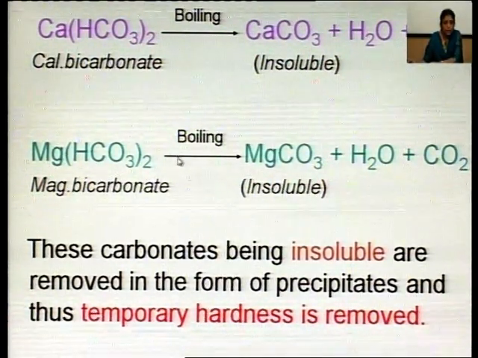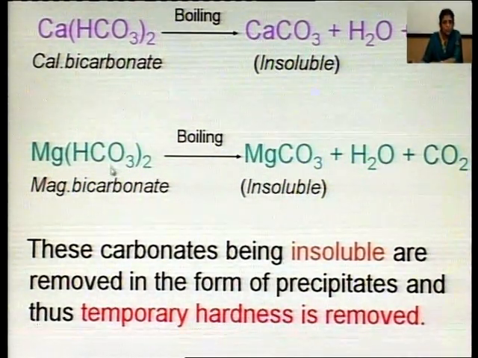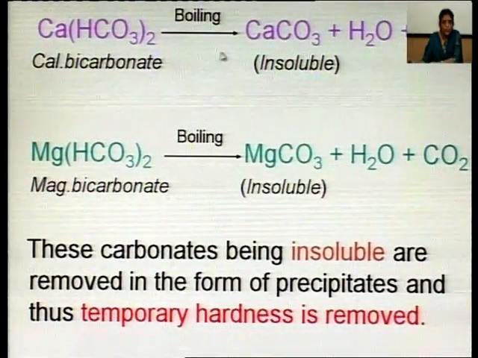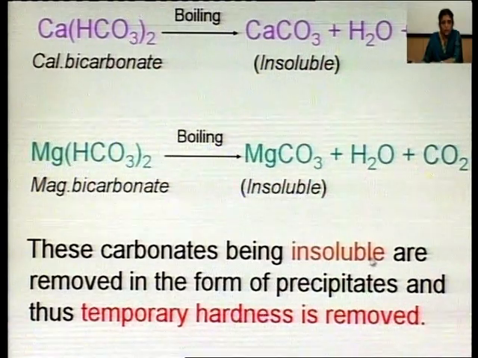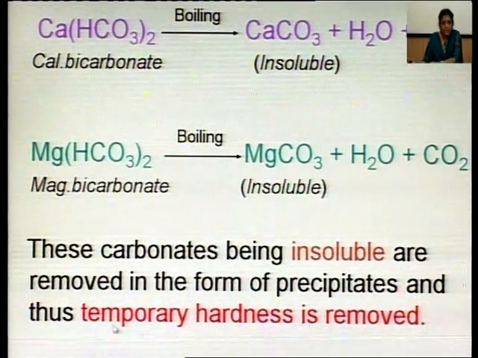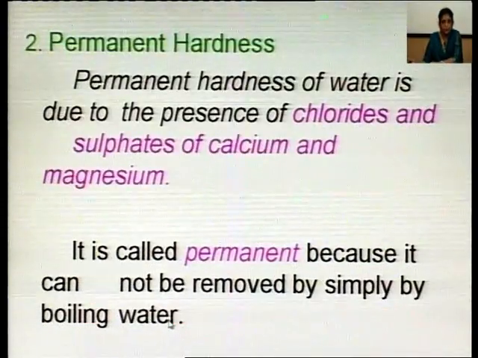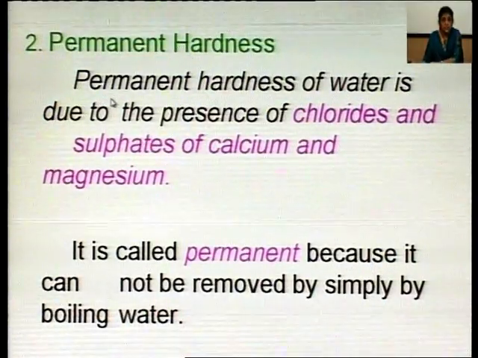And when we boil water containing temporary hardness, these two chemicals, these two salts, are no more, and water becomes soft. So, these carbonates being insoluble are removed in the form of precipitates, and thus temporary hardness is removed. The second type of hardness is permanent hardness.